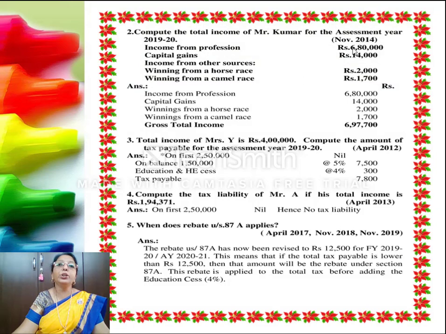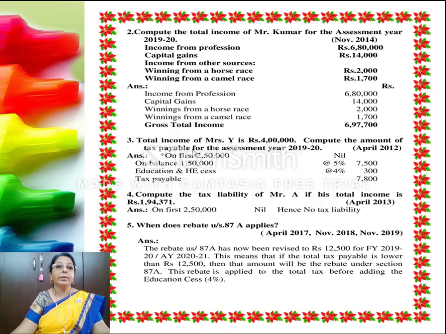Now compute the total income of Mr. Kumar for the assessment year. So this is just the total income. So the applicability of tax calculation does not arise. So his income from profession, his income from capital gains, income from casual income, that is from horse races as well as the camel race. So his income totals to